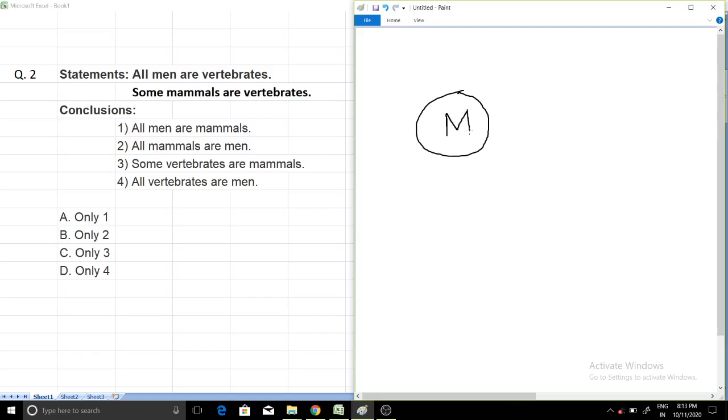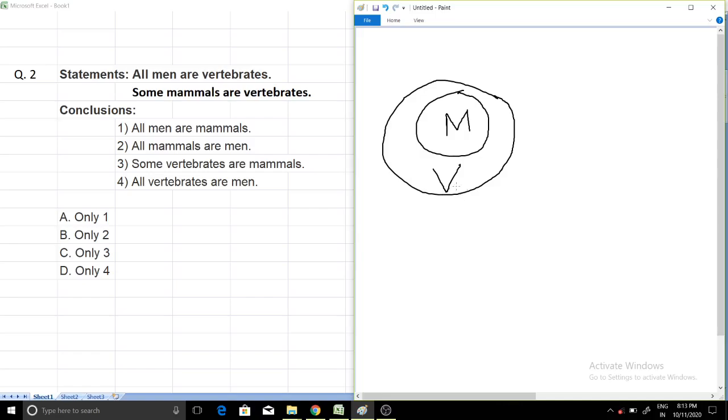As I've already told you, the first word after "all" will be the inner circle, and the second word, which is vertebrates, will be the outer circle. So now this is the diagram. Now the second statement, some mammals are vertebrates. I think now you should solve this part. What we have to do? We have to intersect mammals and vertebrates.